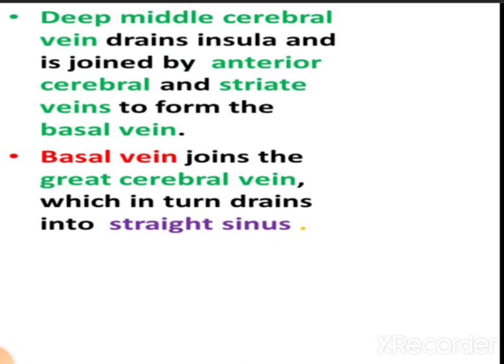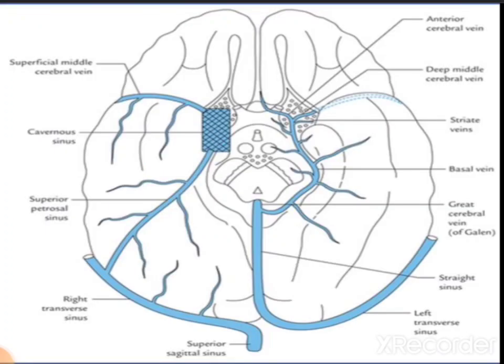Deep middle cerebral vein drains the insula and is joined by the anterior cerebral vein and the striate vein to form the basal vein. Then the basal vein joins the great cerebral vein, which in turn drains into the straight sinus. So here we can see the straight sinus, which is formed by the joining of the great cerebral vein and the basal vein. In the diagram we can see this is the basal vein and this is the straight sinus.